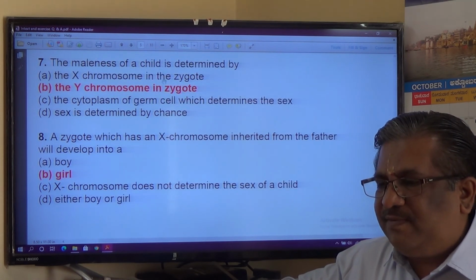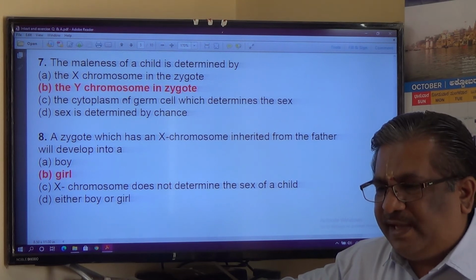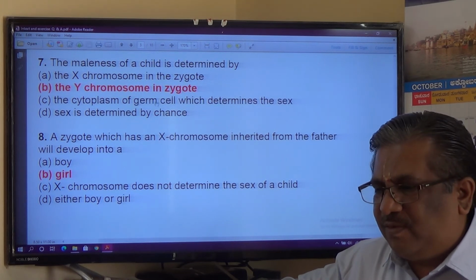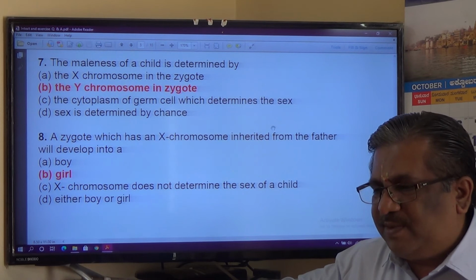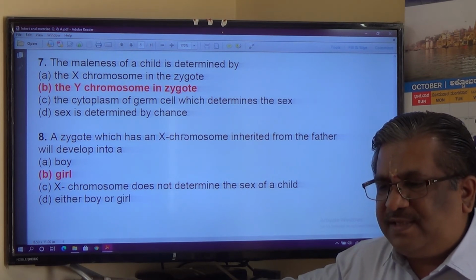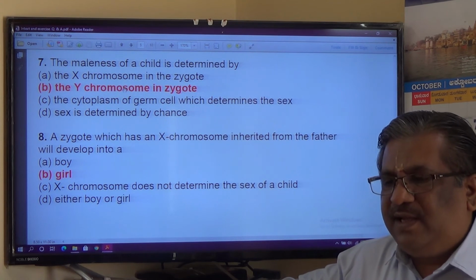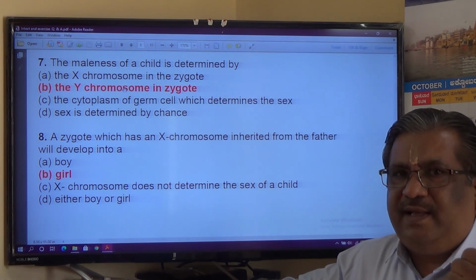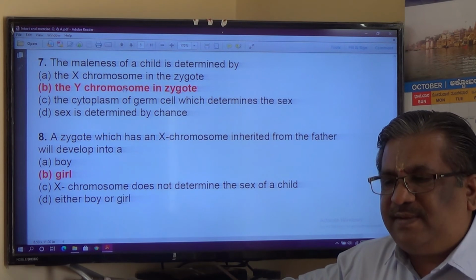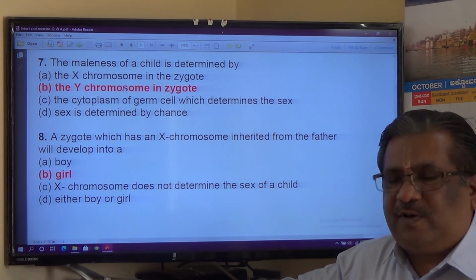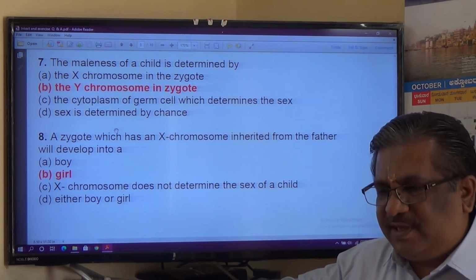The maleness of a child is determined by the X chromosome in the zygote, the Y chromosome in the zygote, the cytoplasm of a germ cell, or sex is determined by chance. No. The Y chromosome, that is, the male gamete can have either X or Y. Y decides the maleness of the offspring. So answer B is the correct one.